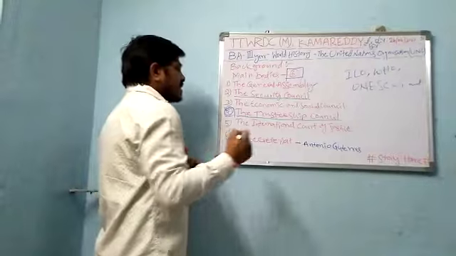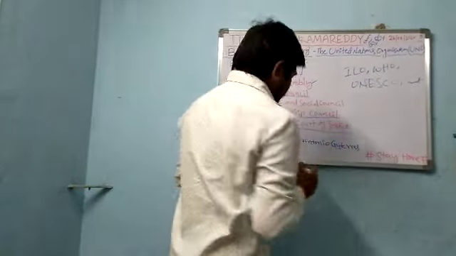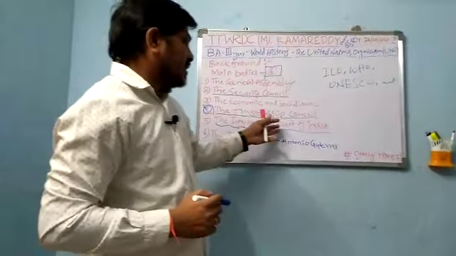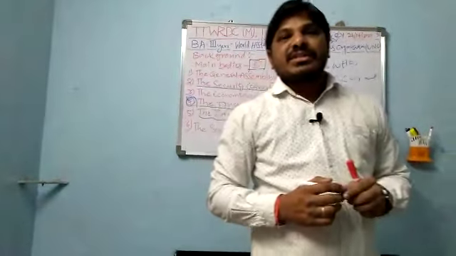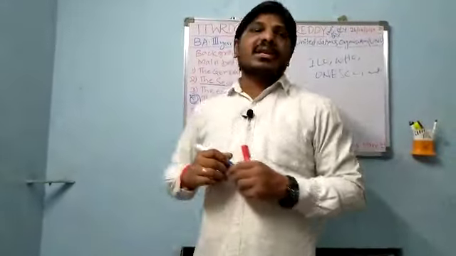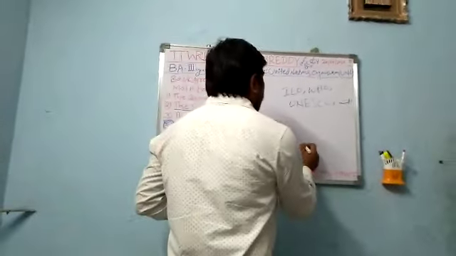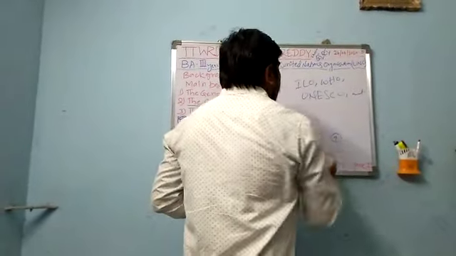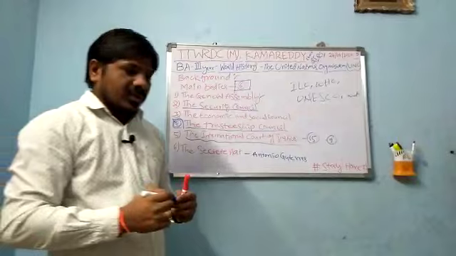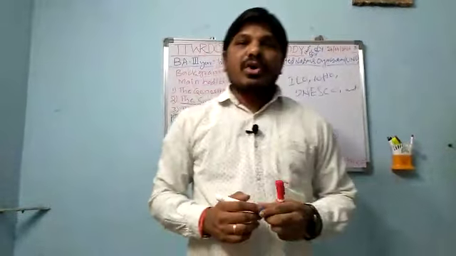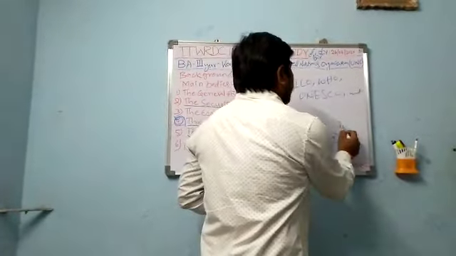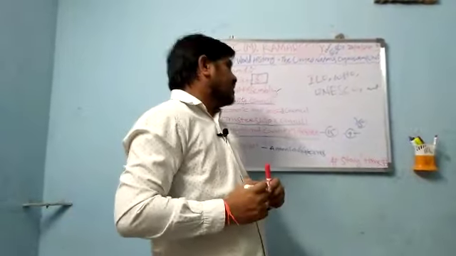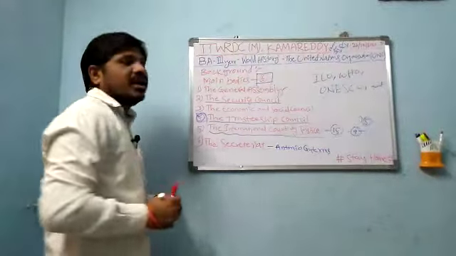After that we will discuss the International Court of Justice. The International Court of Justice is the universal court. The court judges international affairs and issues. In this court, 15 judges are elected for a 9 year tenure. Students, please correct your book. The book was printed as 5 years only, but the right answer is 9 years. The International Court of Justice is located at Geneva.